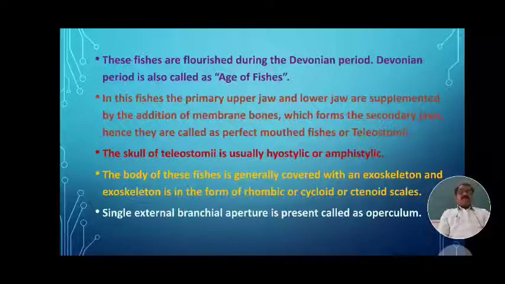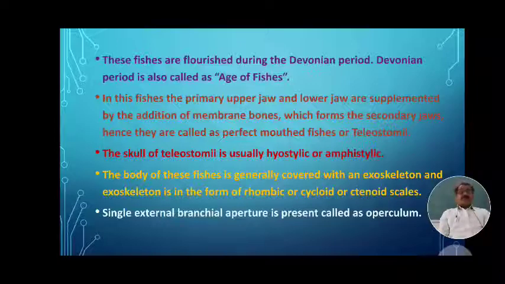In that time on Earth, these fishes evolved and were in a dominant condition. Hence the Devonian period is called the age of teleostomy or the age of fishes.